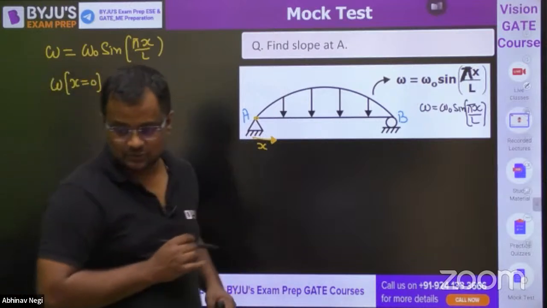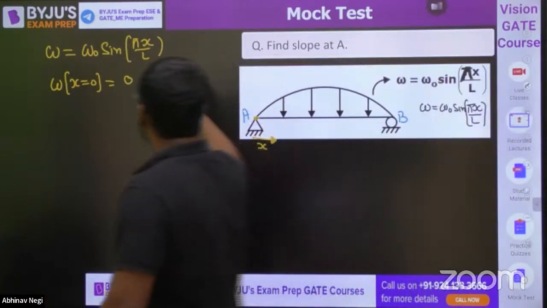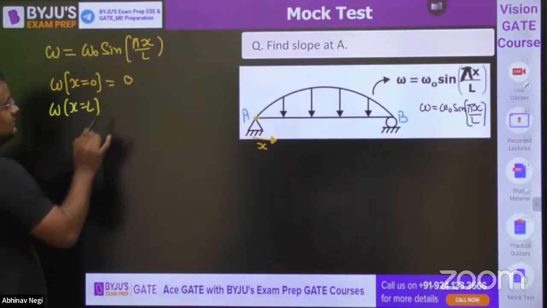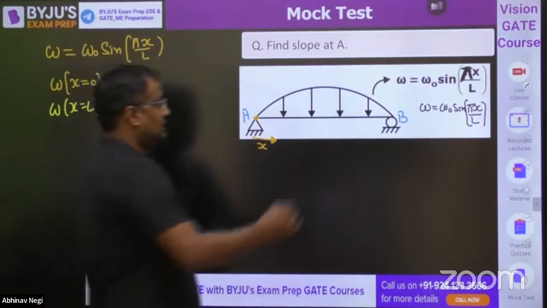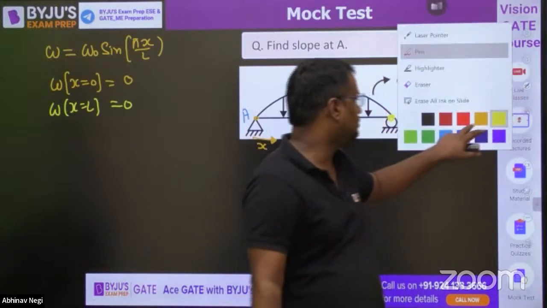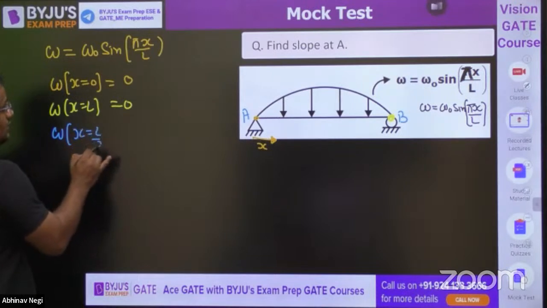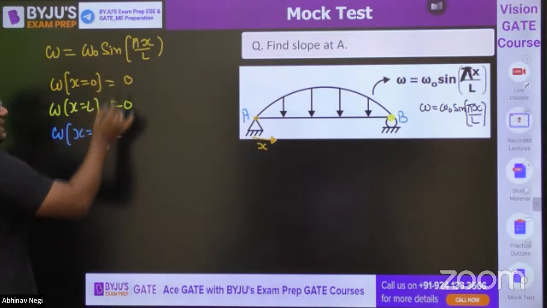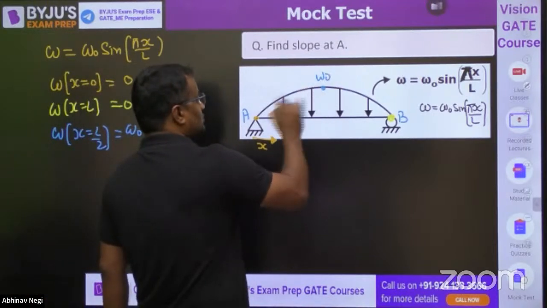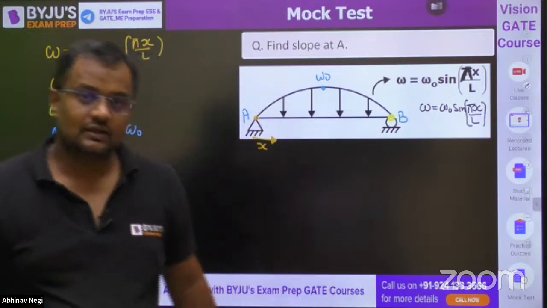If I want to find W at x equal to L, sine pi is again 0. So at x equal to L, it is again 0. The variation is not 1 degree, it is not 2 degree, the variation is sinusoidal. At x equal to L by 2, sine pi by 2 is 1, so it is W0. So here it is W0, and this variation is not 1 degree, not 2 degree, not 3 degree. It is sinusoidal.